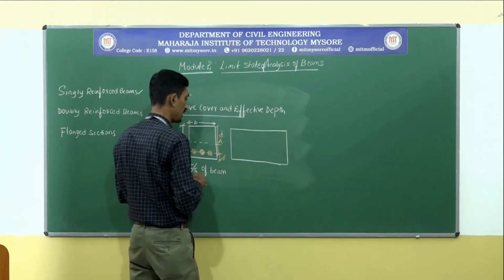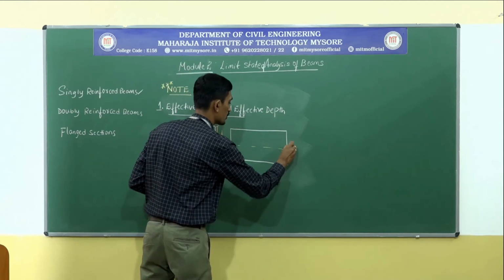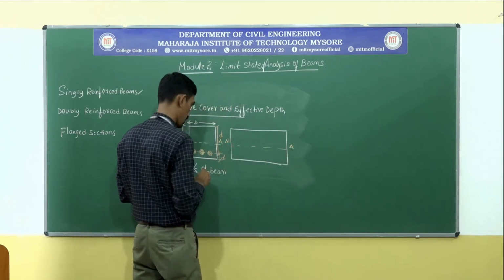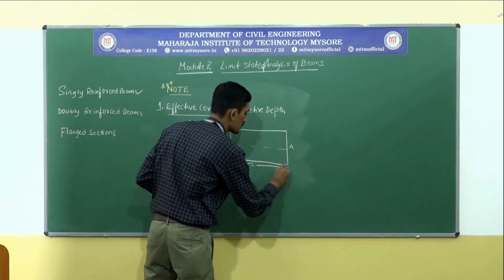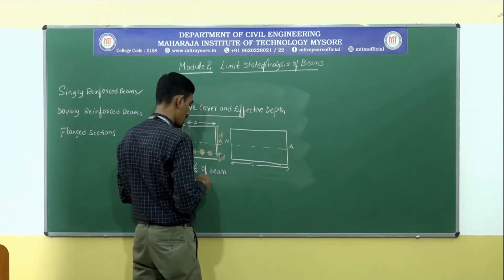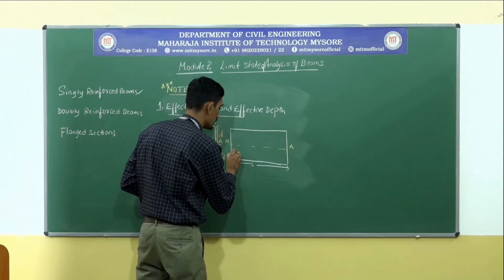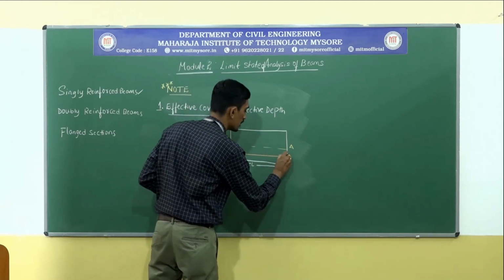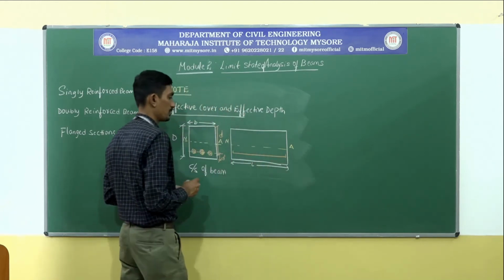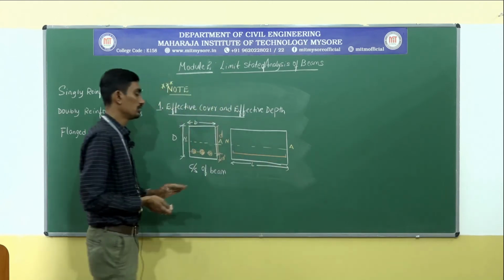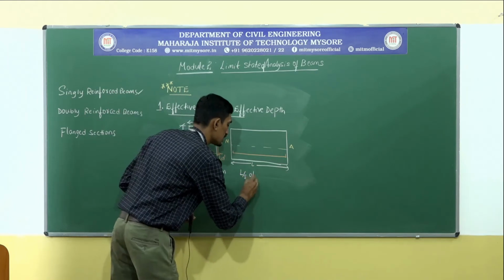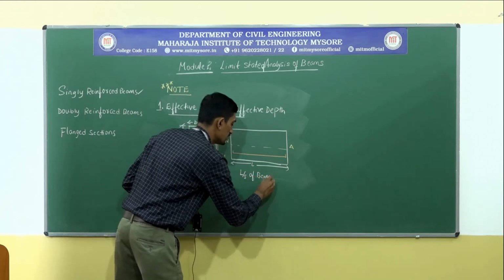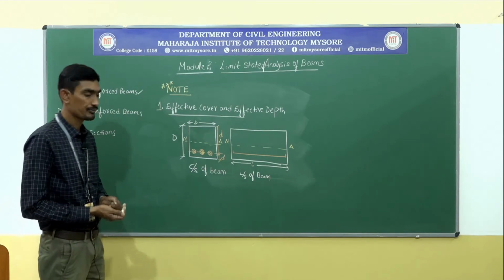It will be like this, with the neutral axis, and this will be the span L. I have provided the reinforcement like this. This is a longitudinal section of a beam, and this is the cross section of a beam.